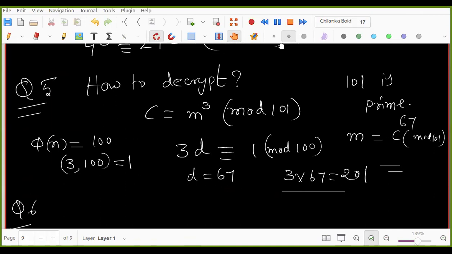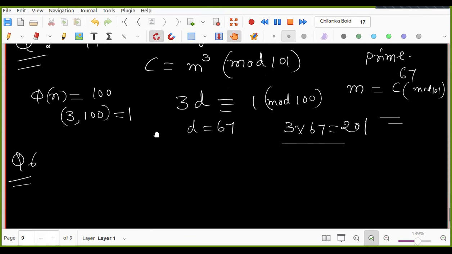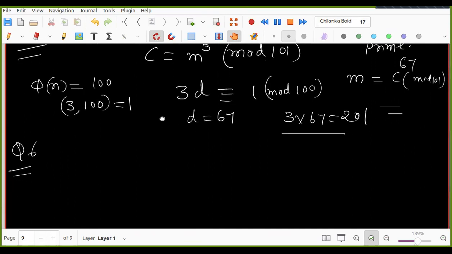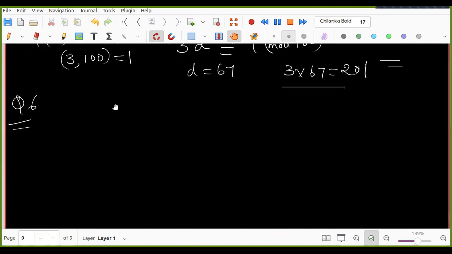Sir, it's clear, but 101 is a prime, which is our n. So n should be some p into q. But in this problem, it is not given as a product of 2 primes. With a single prime, what happens? We can work with it, but we can easily crack everything, because we can use Fermat's little theorem and everything becomes easy. But it is just given to understand how to compute d. In general, it is not related to the RSA cryptosystem. RSA should be p into q only. Correct, agreed.